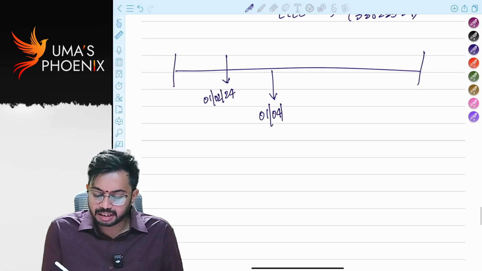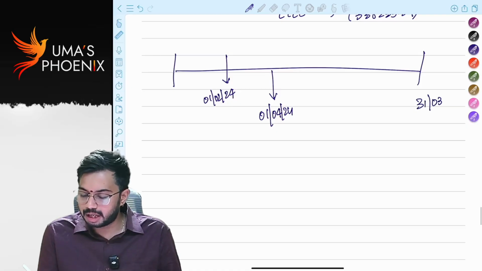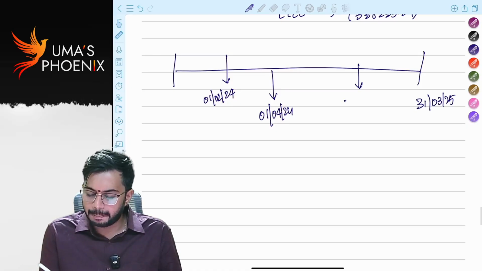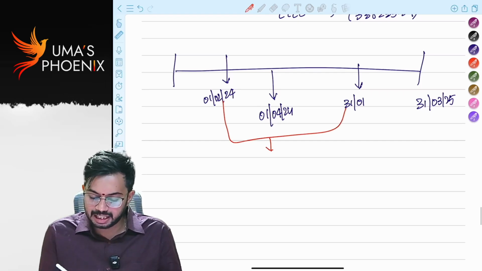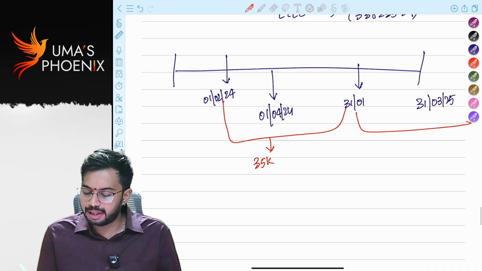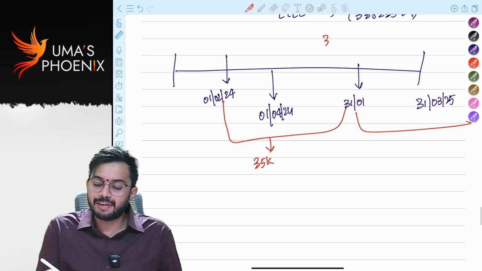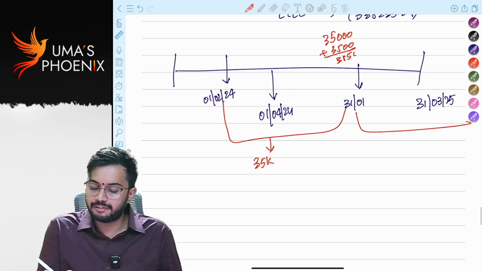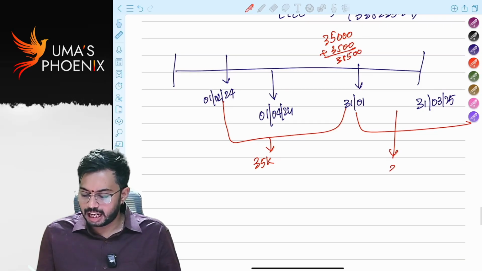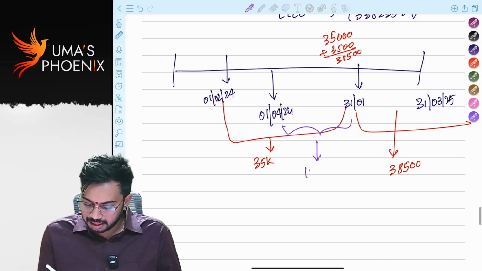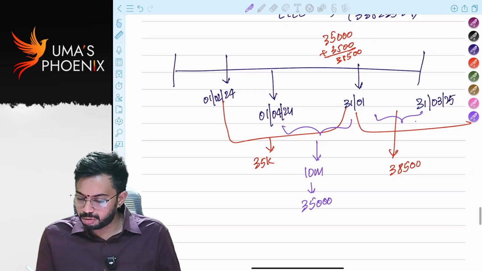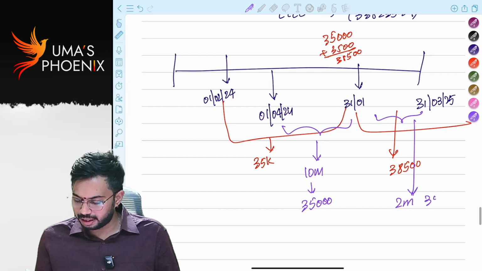The previous year is 1st April 24 to 31st March 2025. Am I correct? Up to 31st January, his salary is 35,000. From here onwards, his salary is 35,000 plus 3,500, that is 38,500. That means for 10 months his salary is 35,000, and for 2 months it is 38,500.